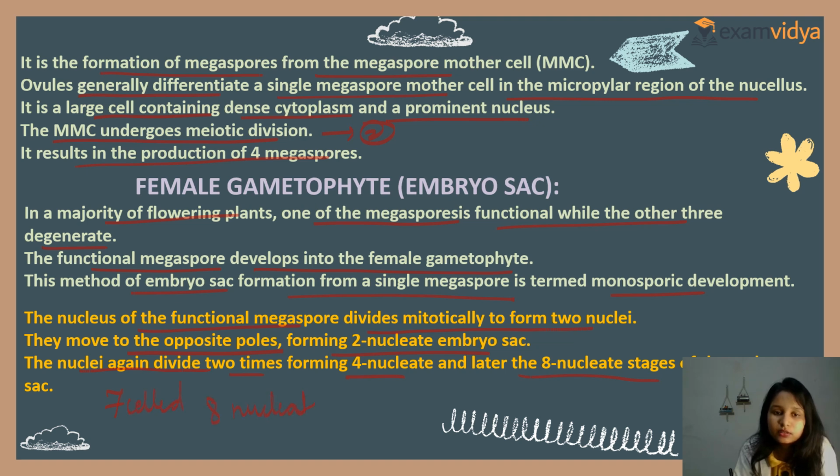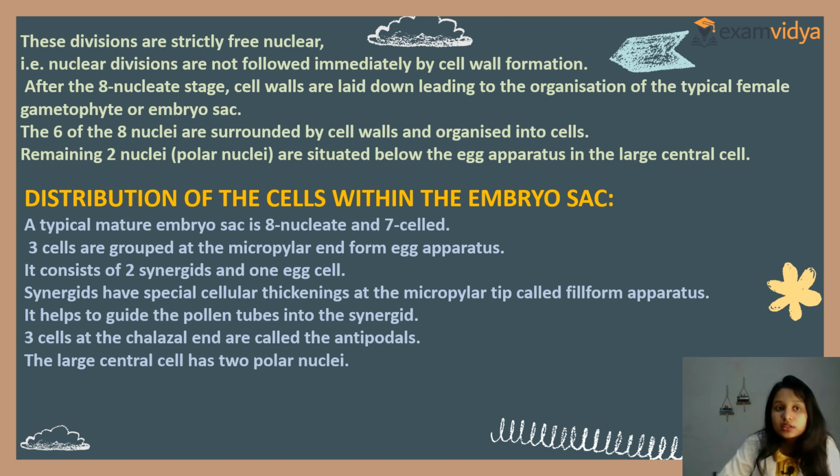Very important, a repeated question in the NEET examination. Clear? So this is the seven-celled, eight-nucleated structure. So this is how the female gametophyte embryo sac is formed. Now these divisions are strictly free nuclear. That is, nuclear divisions are not followed immediately by cell wall formation.